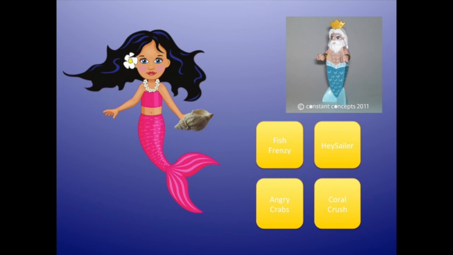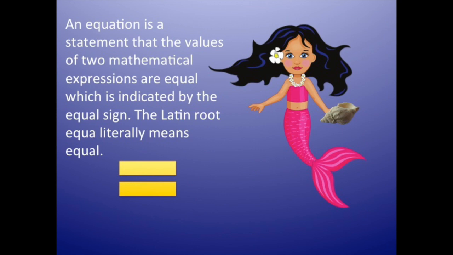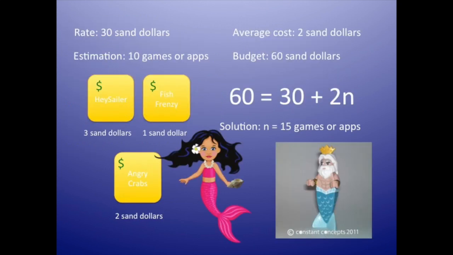Both Marissa and her father wanted to know the exact number of games or apps Marissa could purchase without going over budget, so they set up an equation to determine how many games or apps could be purchased without going over budget. An equation is a statement that the values of two mathematical expressions are equal, which is indicated by the equal sign. The Latin root equa literally means equal. Marissa and King Triton need to know how many games can be purchased so the quantity of their monthly bill is equal to their monthly budget.